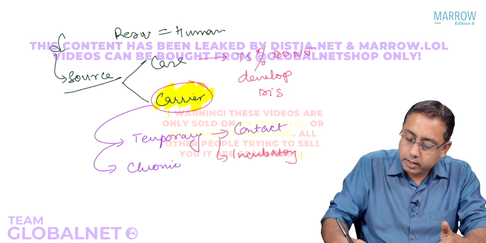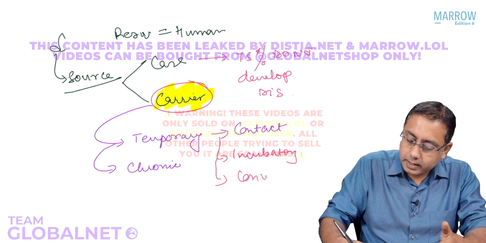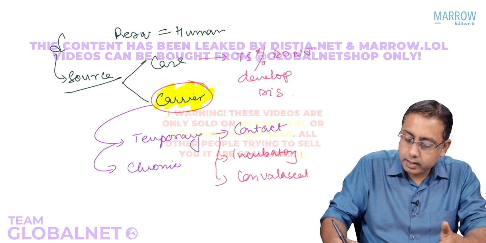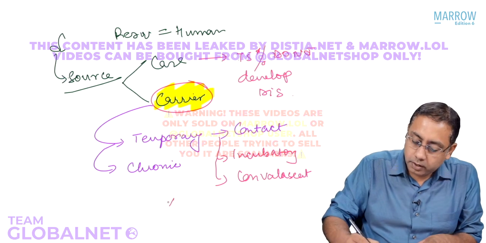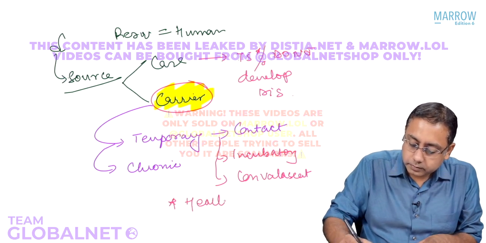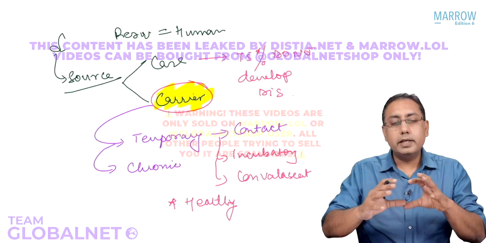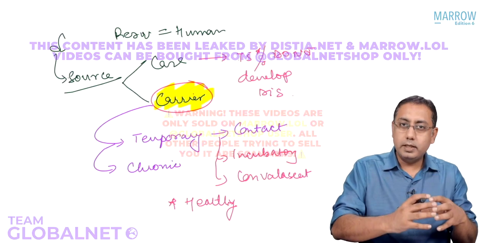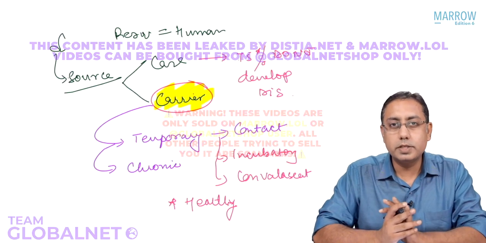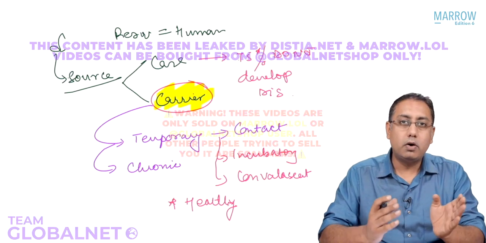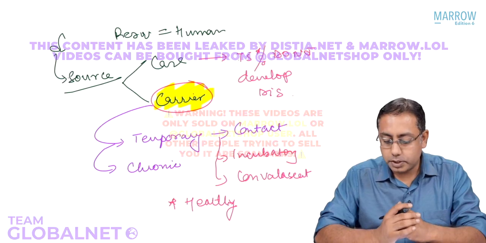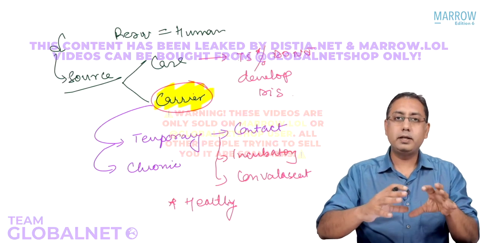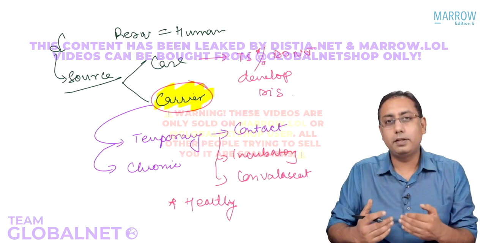We can have convalescent carriers, contact carriers, or chronic carriers. We can also have something called a healthy carrier. For more details on what a carrier stage is, what a healthy carrier stage is, you need to visit the module on concept of disease and epidemiology and infectious disease epidemiology, where we have discussed in much detail why the carrier stages happen in the first place.